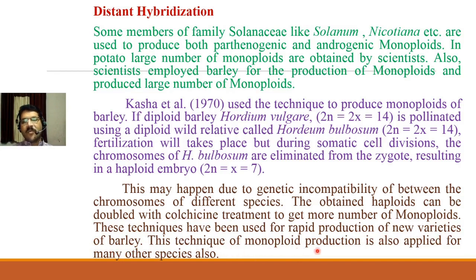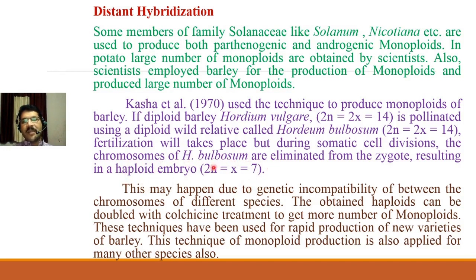This technique of monoploid production is also applied to many other species. It is not limited only to barley or Hordeum, it is also applied to other different species. Simply, they chose two species of Hordeum, crossed them, fertilization takes place, and the chromosomes of one species get eliminated and the chromosomes of only one species remain. In this way they produced the first monoploid plant.